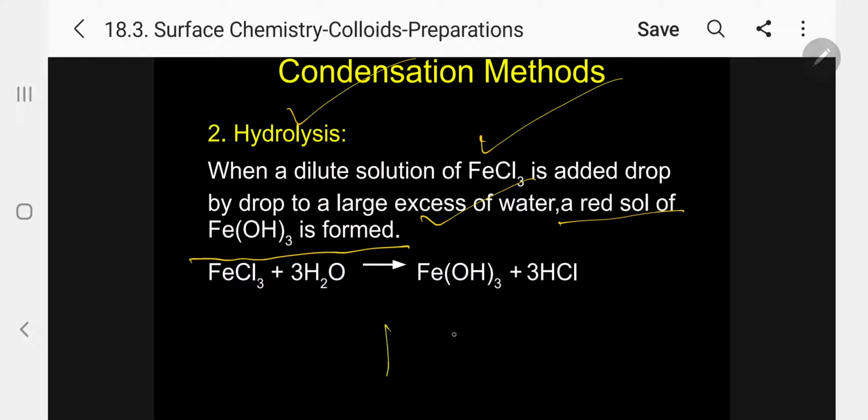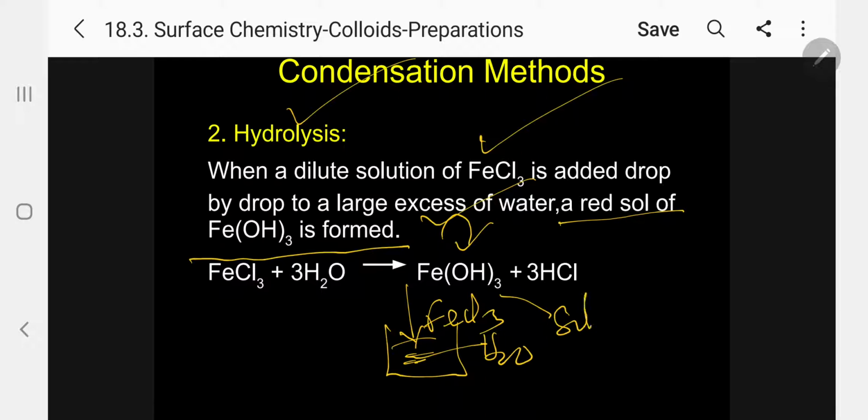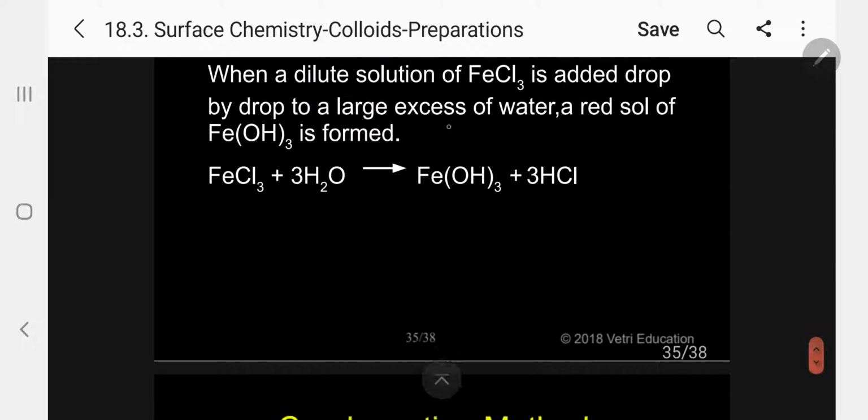In a beaker, take excess water and add ferric chloride drop-wise. The ferric chloride will be converted into ferric hydroxide, a red sol. This is called hydrolysis because water is used for it.